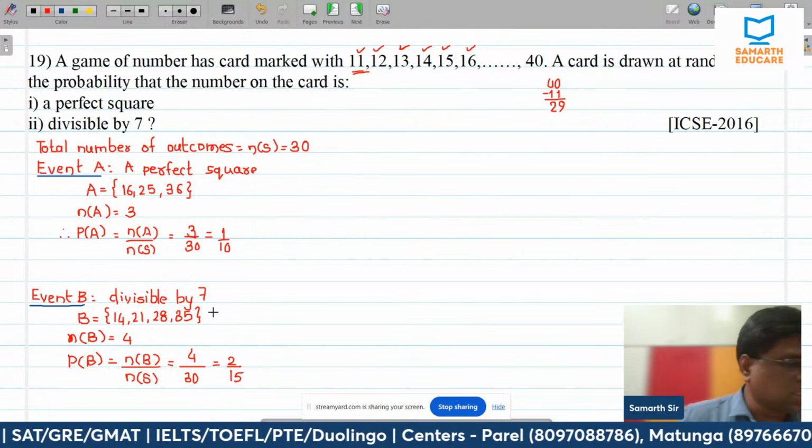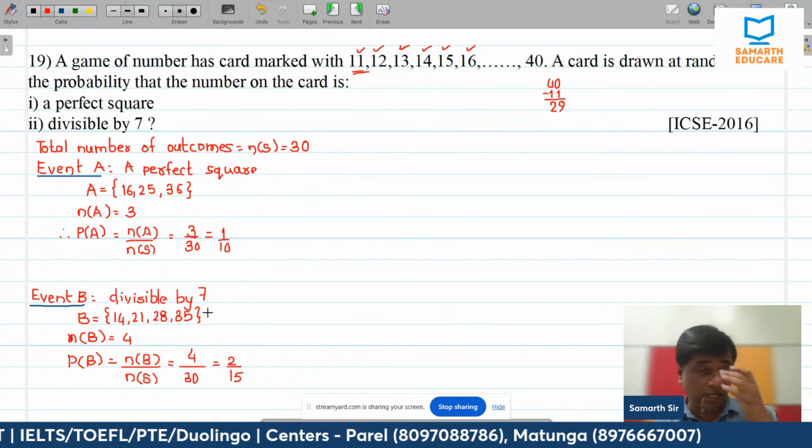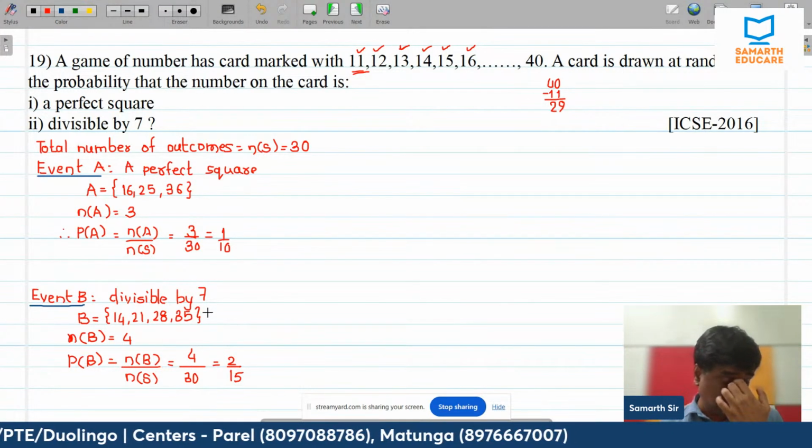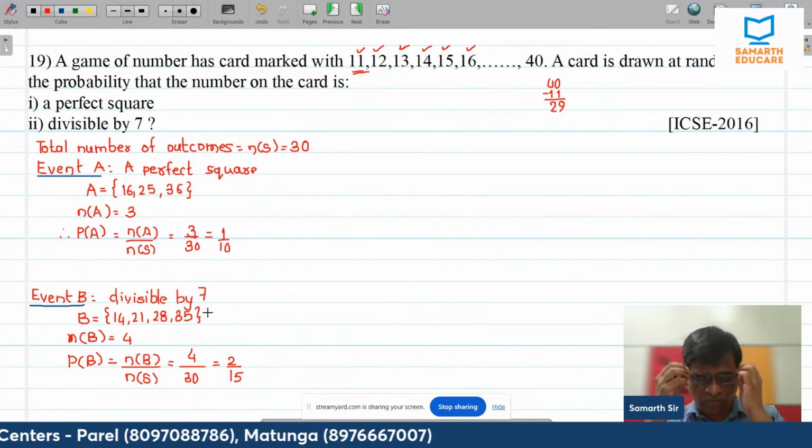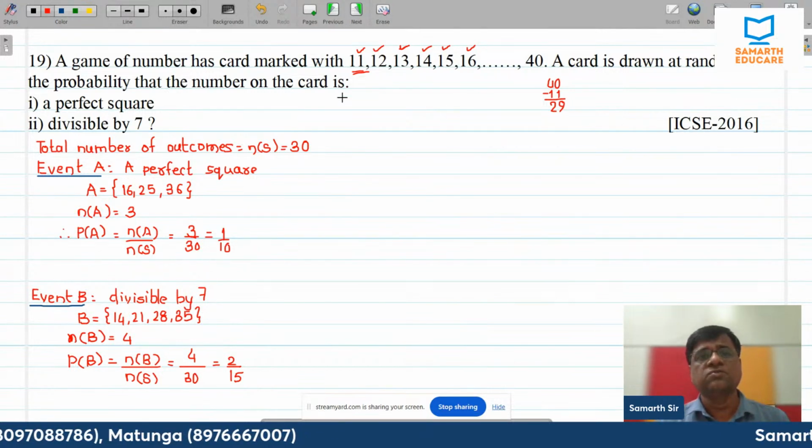Remember that in the last class also I told you that you have to write the final answers properly as per the questions, and it is not applicable only for probability, for any chapter as far as maths is concerned.